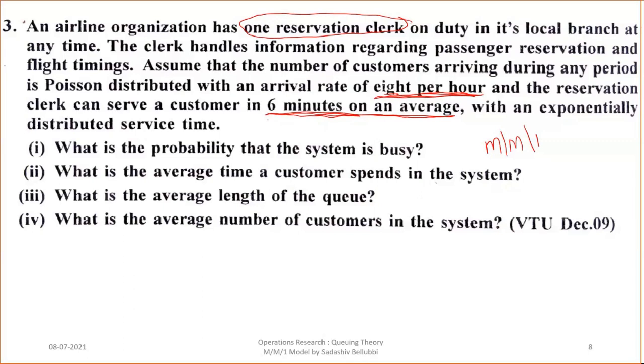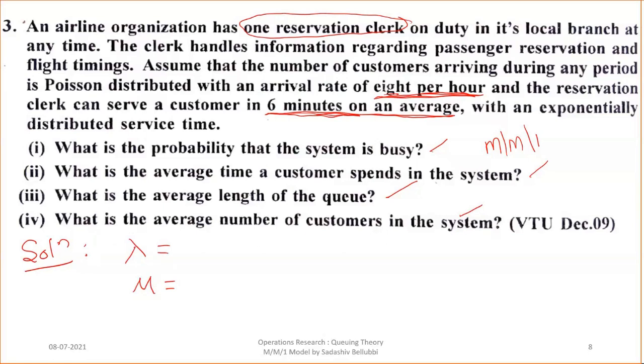Next, what are the things you need to find? What is the probability that the system is busy? Already we have the formula, so we can use it. What is the average time a customer spends in the system? Next, what is the average length of the queue? And what is the average number of customers in the system? These four they ask, so we need to find all. First we need to know the arrival rate, that is lambda, as well as the mean service rate, that is mu. Once you get these two values, we can find all the answers.